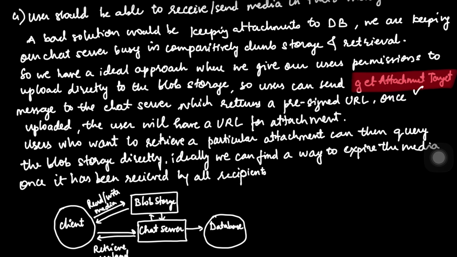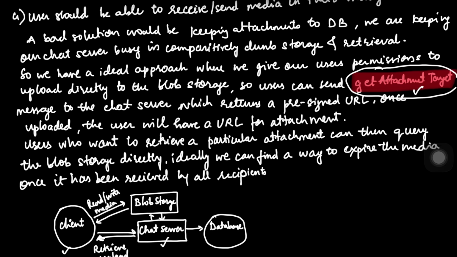This is how you will keep a system responsive even when millions of people are sharing heavy media at the exact same time. If you see in our high level diagram, here we have a client and here we have a chat server. As I said, we'll be introducing one get attachment target command. This command will be sent to the chat server so that we get the URL, and once we get the URL back to the client, it will directly upload to the blob storage.